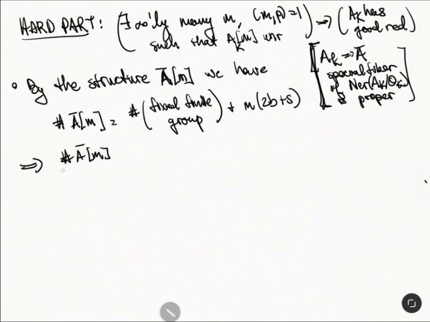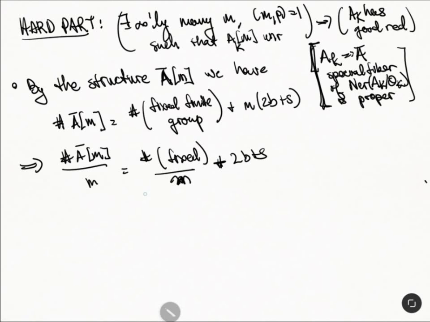Okay, so the name of the game here is that we're going to compare two dimensions and get a contradiction.